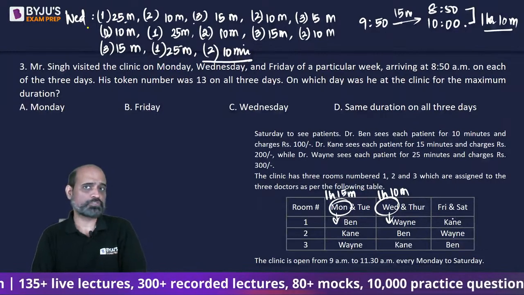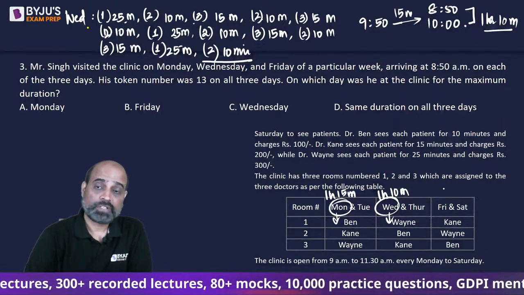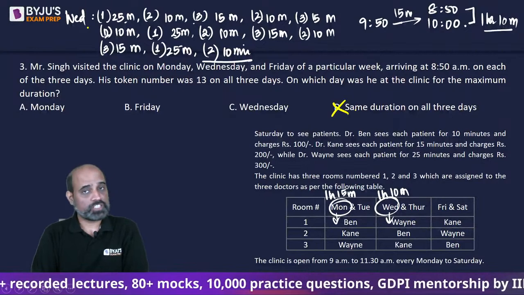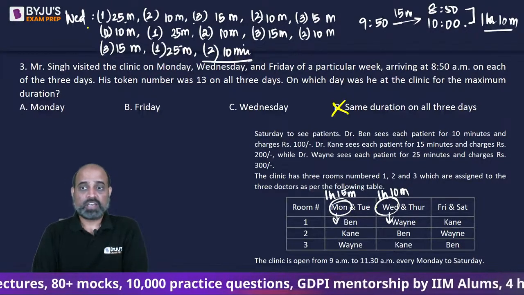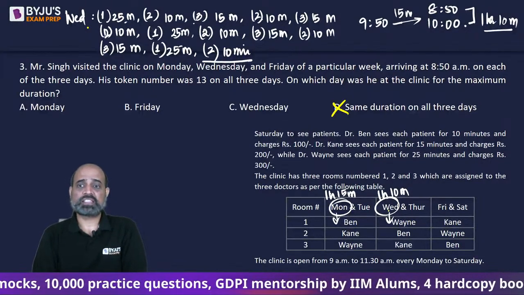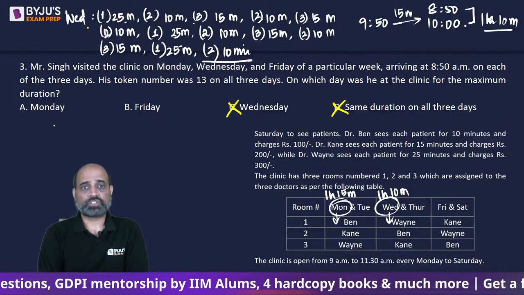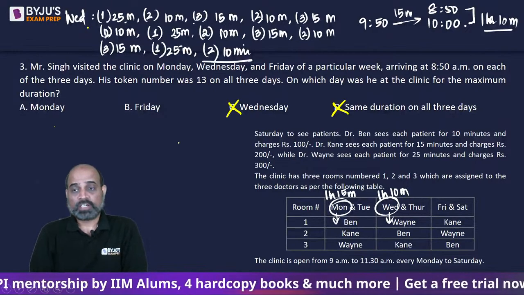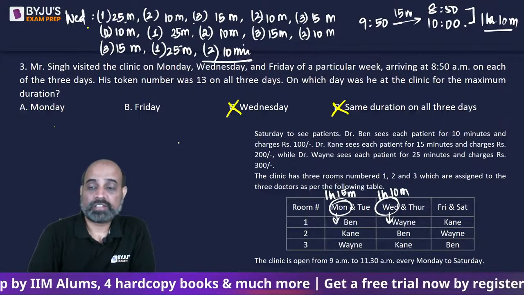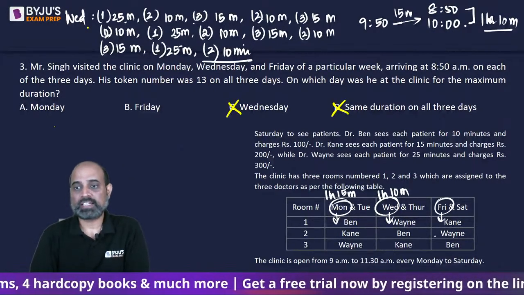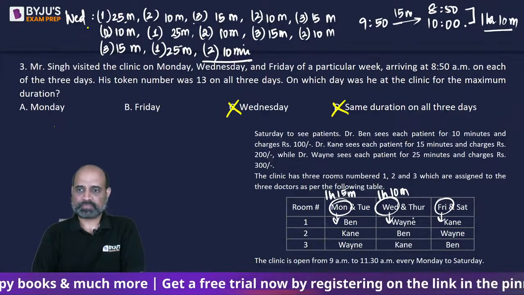Should we go ahead and check Friday? We shouldn't, right? Because definitely it's not the same duration on all 3 days. Monday and Wednesday में we can see that it's not the same, right? So it's going to be Monday or Friday. तो Friday check करना पड़ेगा. Should we check? So for that, let's look at the pattern.